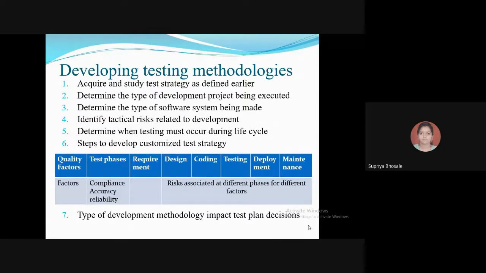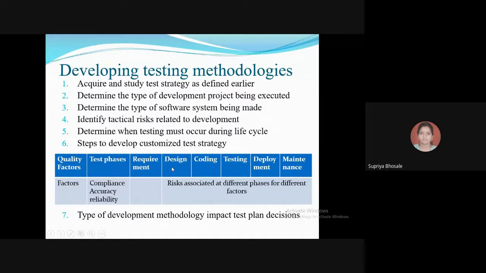So here in this particular table it has been shown. So quality factors, whatever the factors affecting that are listed. Phases, test phases, that is the compliance, accuracy, reliability. Then the requirements, whatever the requirements that are listed over here.